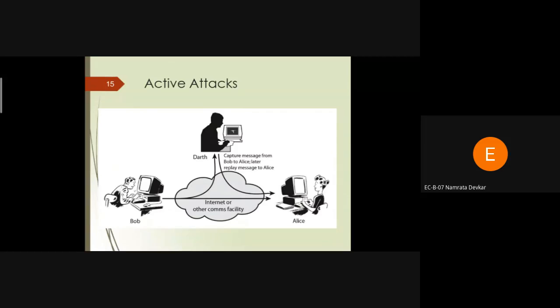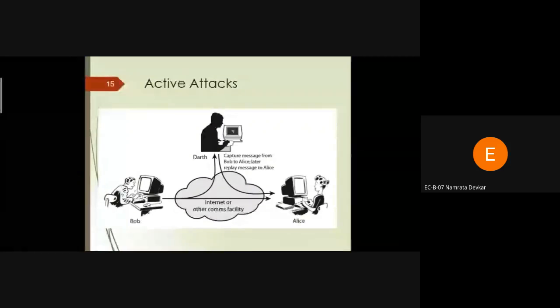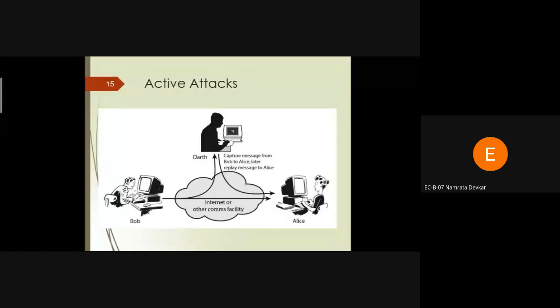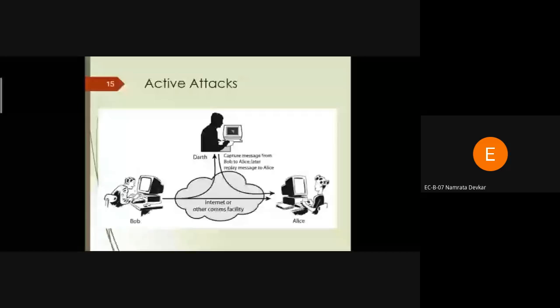Okay, have you understood the two types of attack, passive attack and active attack? Yes, sir. In simple words, I'll tell you again. In a passive attack, when user A transmits the message to user B, the third person can only read the content of that particular message. That is called a passive attack.